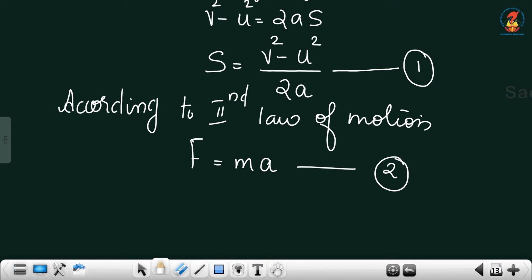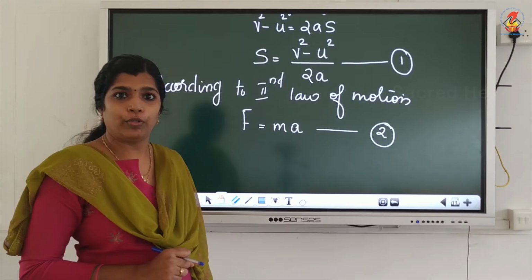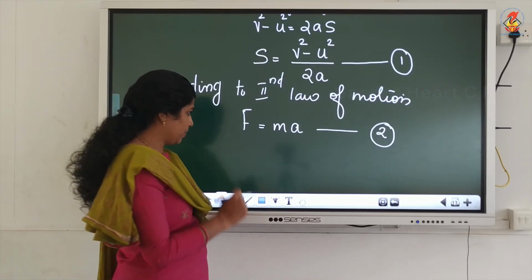Now, we studied about work. Work is equal to force into displacement.